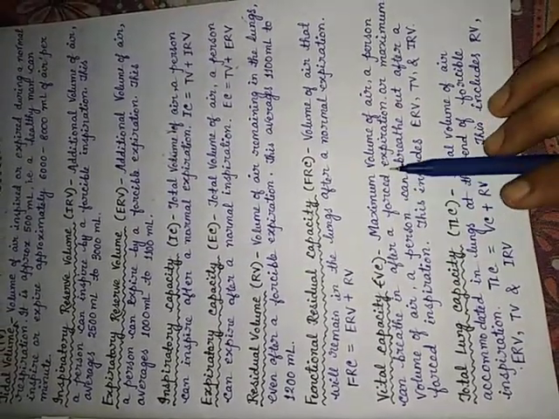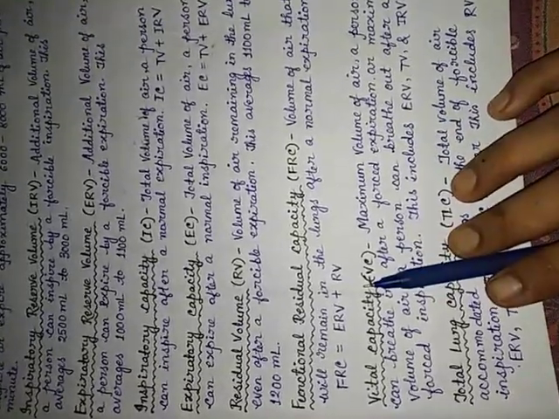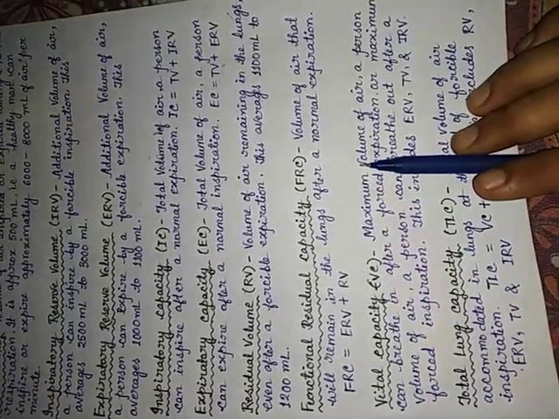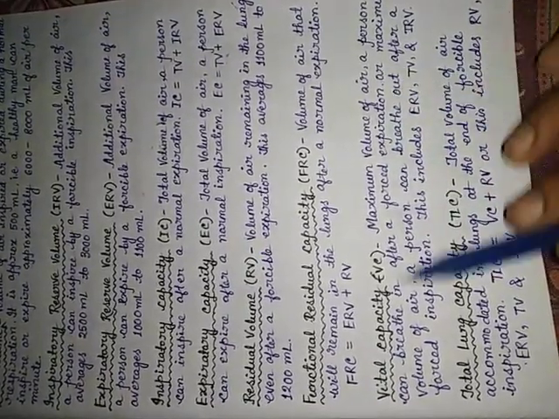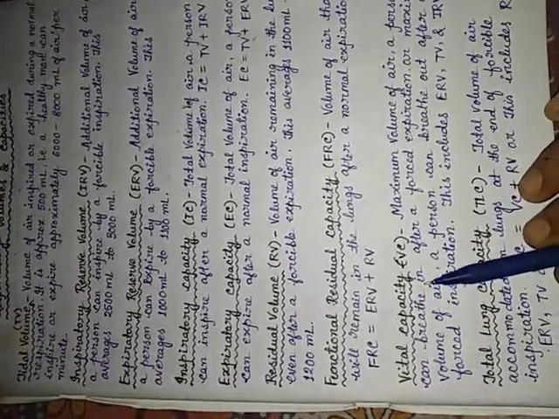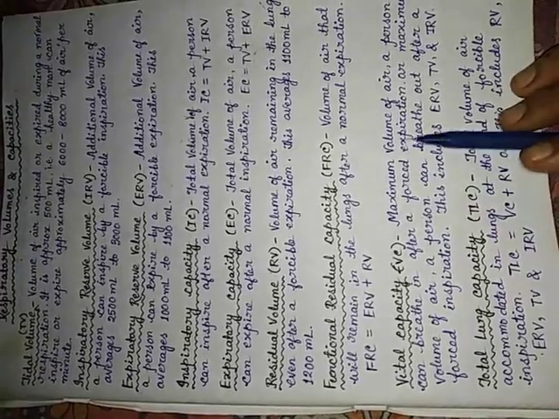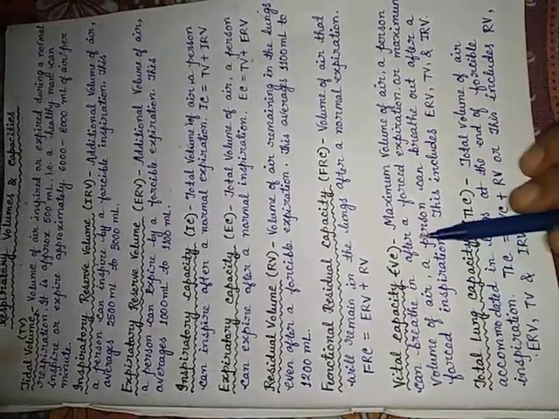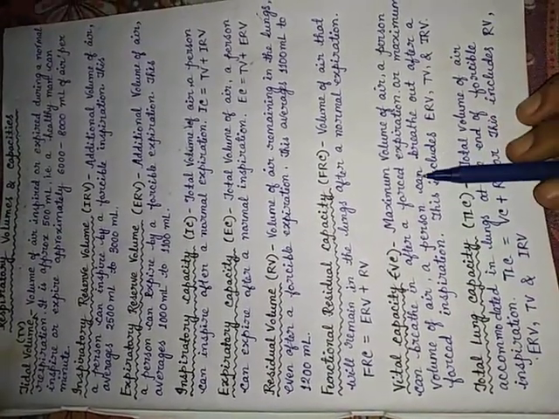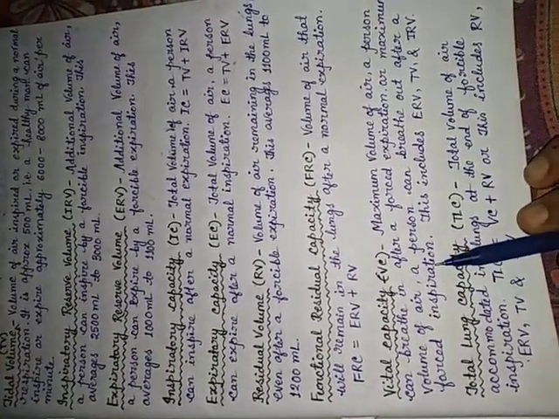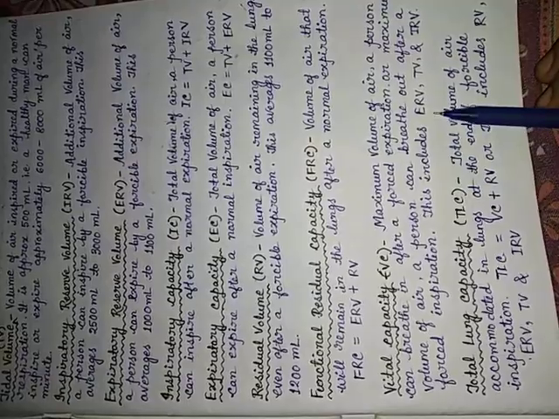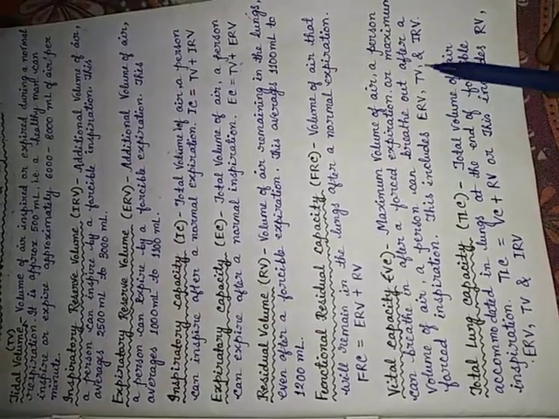So vital capacity means maximum volume, not total volume. Maximum volume of air a person can breathe in, meaning inspire, after a forced expiration, or similarly the maximum volume of air a person can breathe out or expire after a forced inspiration. This includes the tidal volume, ERV and IRV.